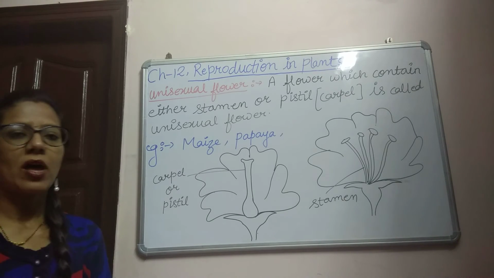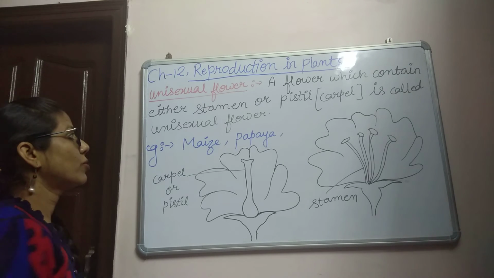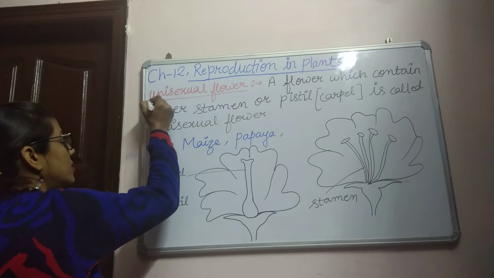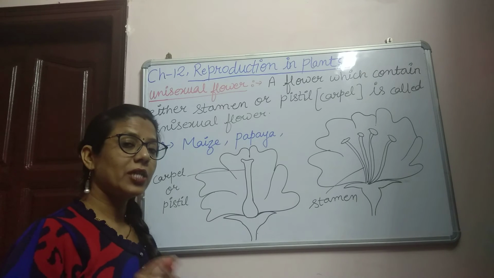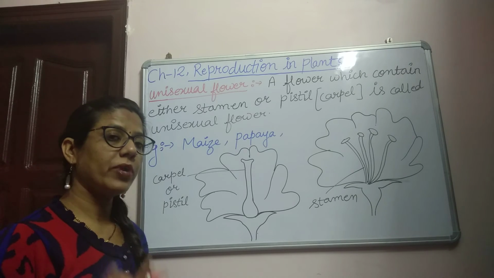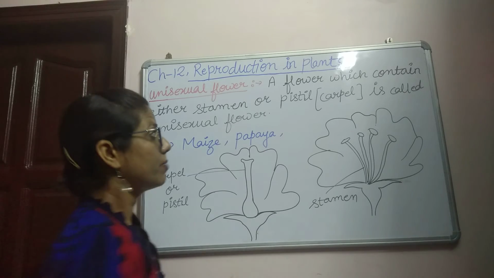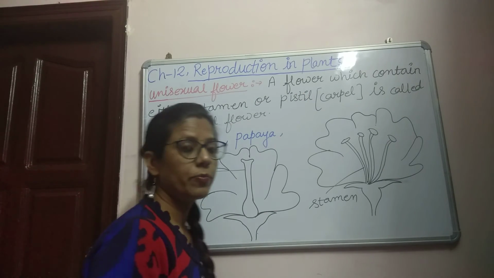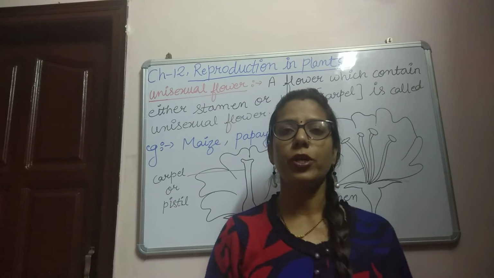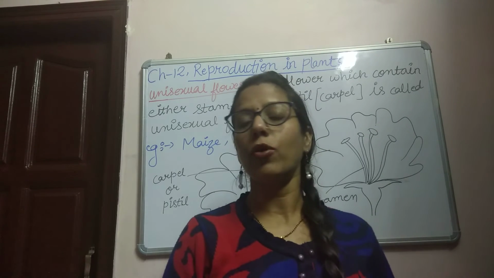Now the next type of flower is unisexual flower. As the name suggests, uni means one. It means a flower which contains only one reproductive part is known as a unisexual flower. The male reproductive part is known as stamen and the female reproductive part is known as carpel or pistil.